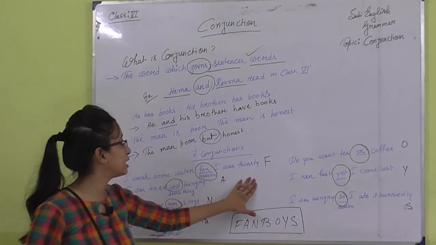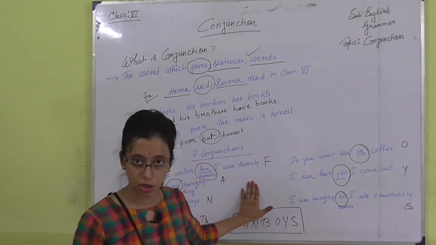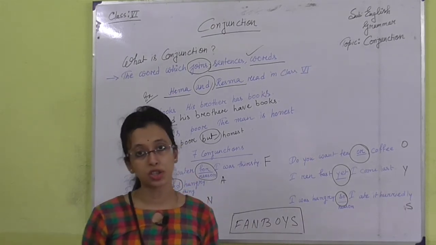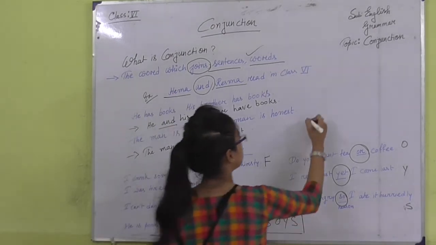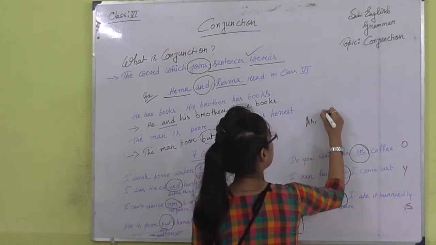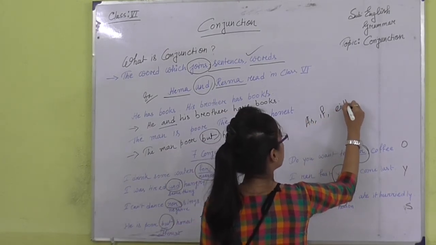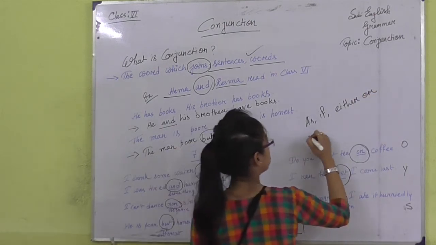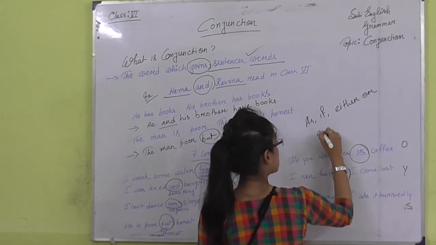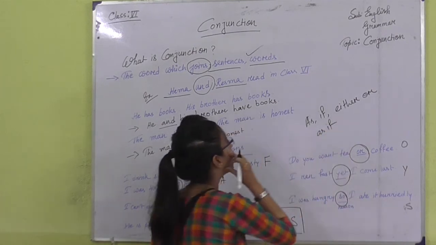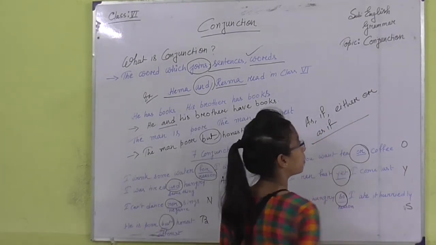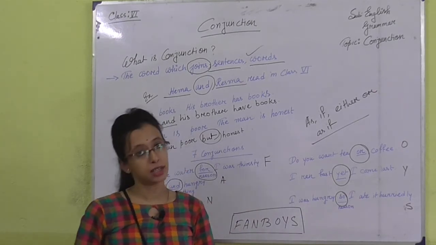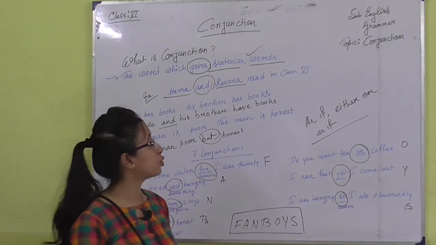With these 7 conjunctions we have some other conjunctions like as, if, either or, as if. These are some other conjunctions we also have, and you will find some other conjunctions in your grammar book also.